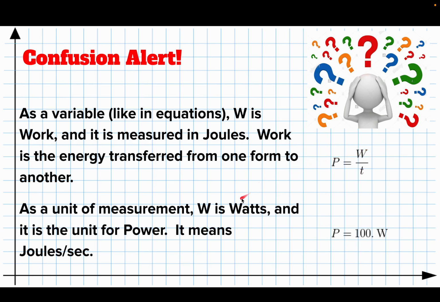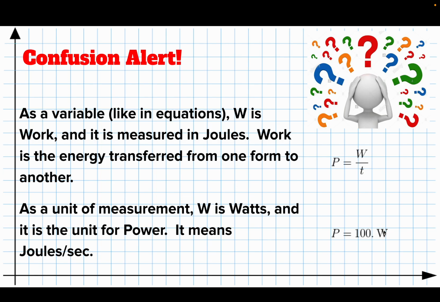On the other hand, W is also a unit. And so when it's used as a unit, like if the power equals 100 watts, this is a unit. As a unit, it represents watts, and that's a unit of power, which is a joule per second. So just be careful. I know it's a little confusing.